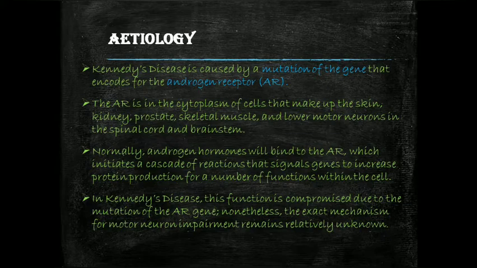But due to mutation in the androgen receptor gene, there is no stopping signal, so there is increased production, which causes Kennedy's disease. In the diagnosis, it is helpful to detect the mutated androgen gene in the blood, so we can diagnose Kennedy's disease along with the signs and symptoms.